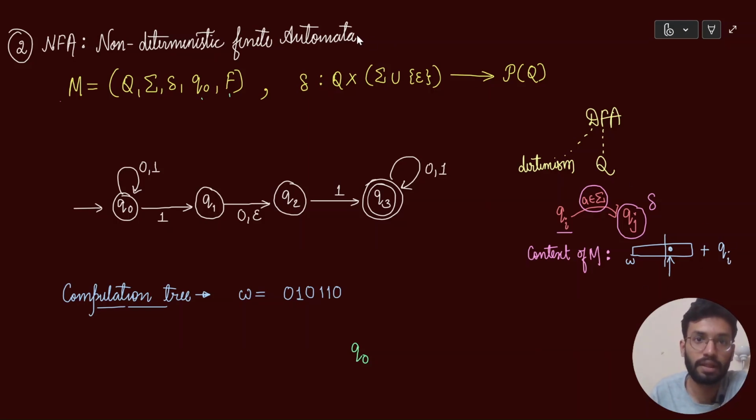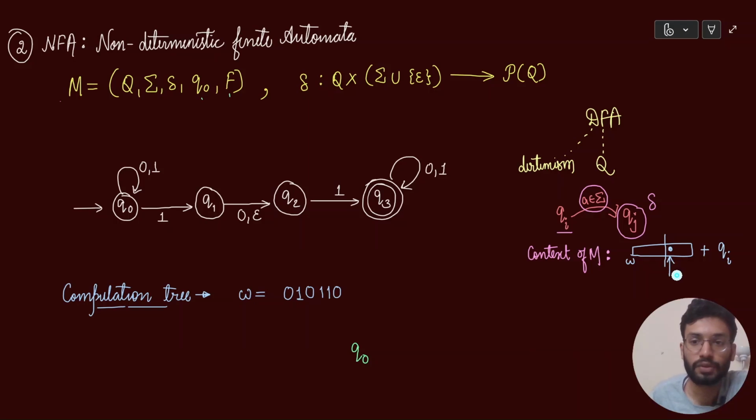So this pointer in my input string, along with the current state Qi, together forms the context of my DFA. So if someone tells me that from this point onwards you have to process the input string and the current state is Qi, then if I am given only Qi and this pointer, I can complete the rest of the computation of my DFA, because I know Qi and I know the character which is to be inputted.